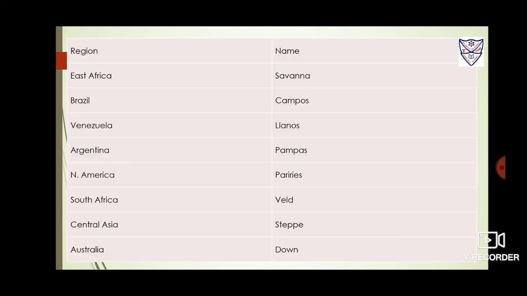Now grasslands are known by different names in different regions, in the tropical grasslands and temperate grasslands. In the tropical grasslands, East Africa, it is known as savanna; Brazil, Campos; Venezuela, Llanos. Now examples for the temperate grasslands: Argentina, Pampas; North America, Prairie; South Africa, Veld; Central Asia, Steppe; Australia, Downs.